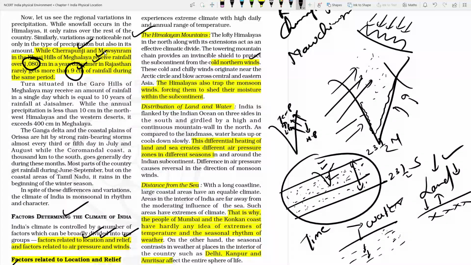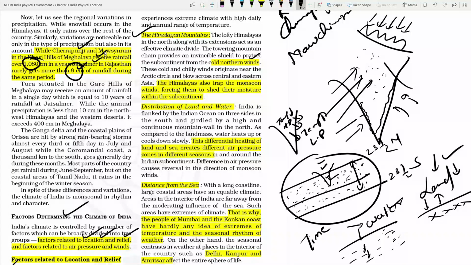But at the same time, at the time of night, what will happen? At night time there is a difference. Let me clear it. So at night time, what will happen? The temperature will reduce drastically for the land. So the temperature is lower on land in the summer season, and the temperature in the water is high. So if the temperature is high, pressure will be low. Here pressure will be high. The winds will blow from land to sea.